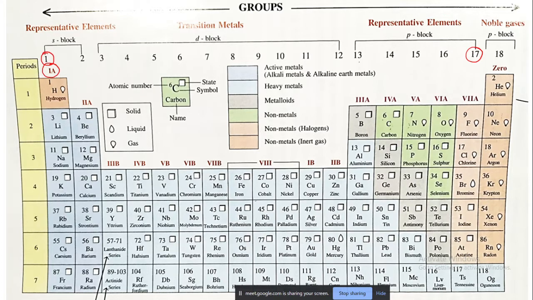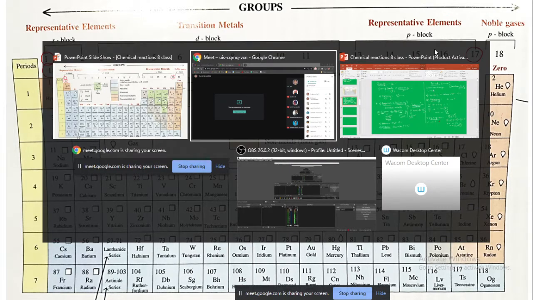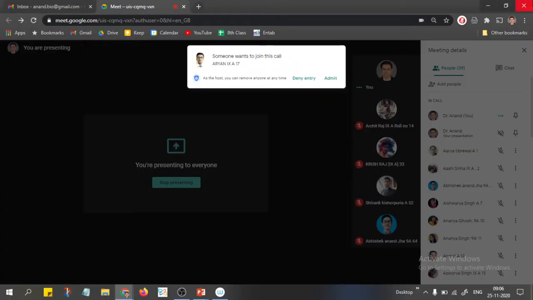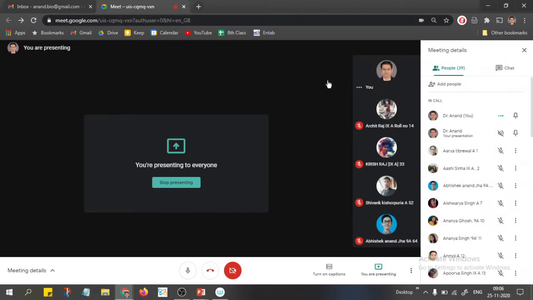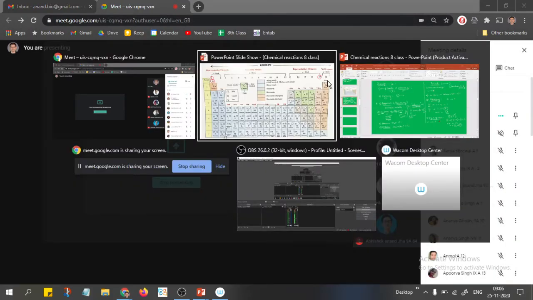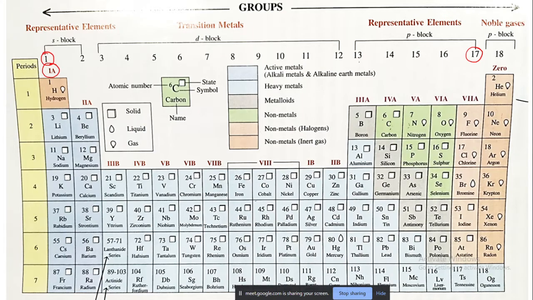What is going to happen? Any guess? More reactive.